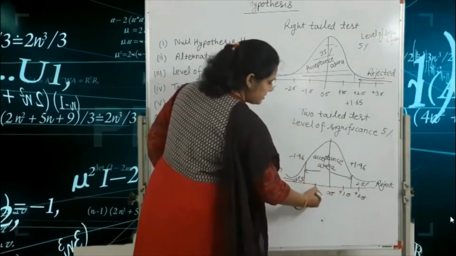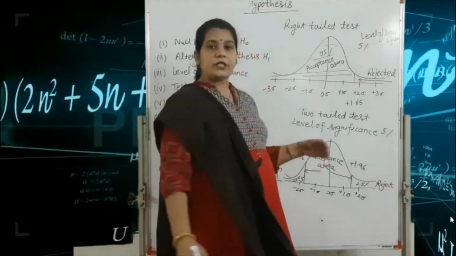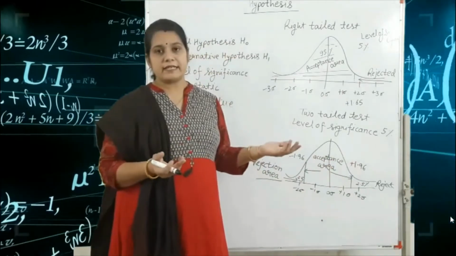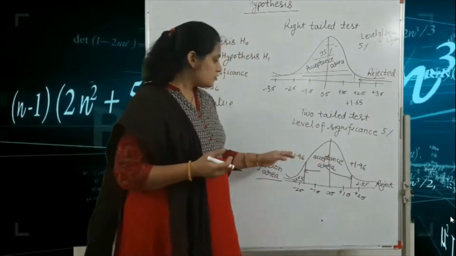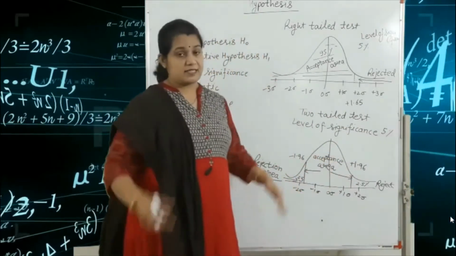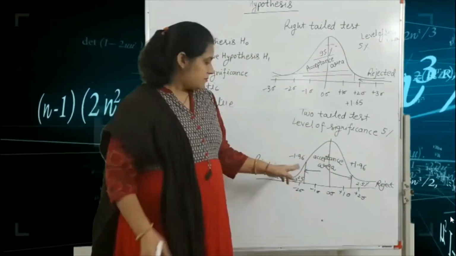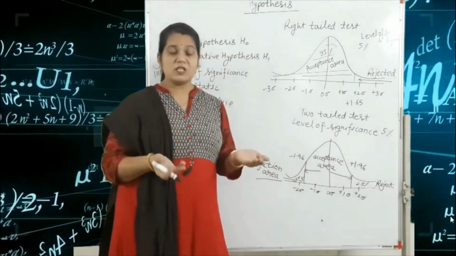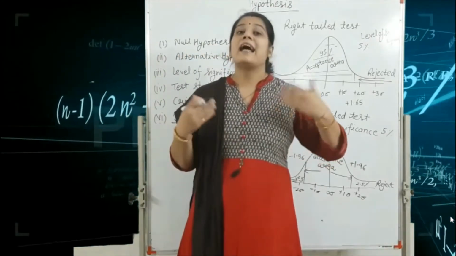Okay, this is minus 1 sigma and this is minus 2 sigma. According to this, we draw the diagram with the help of a two-tailed test. If in our question a two-tailed test is given, we write here minus 1.96 and plus 1.96. If our value of z is between minus 1.96 and plus 1.96, that means our null hypothesis is accepted.